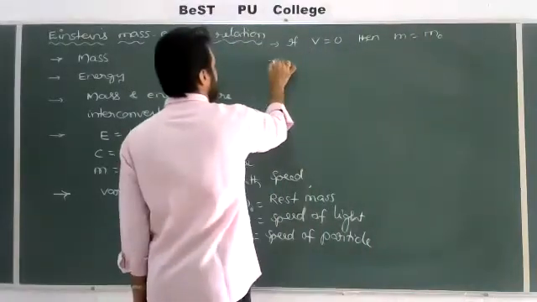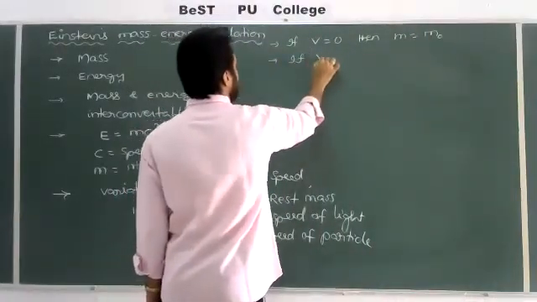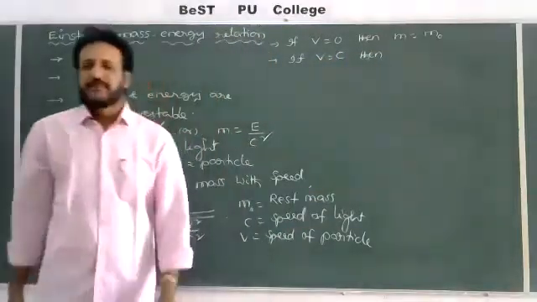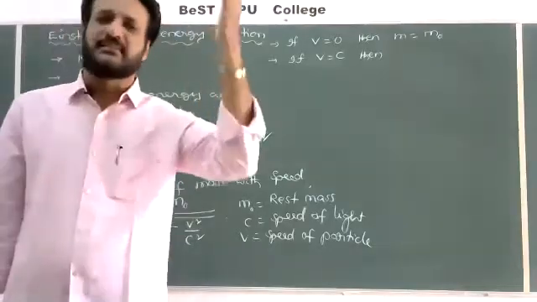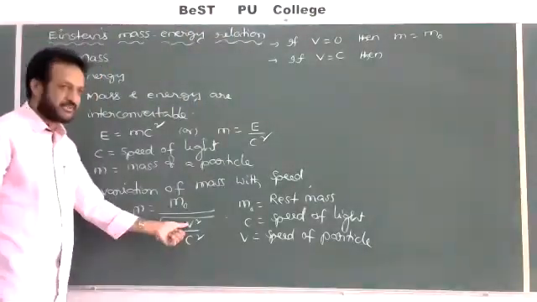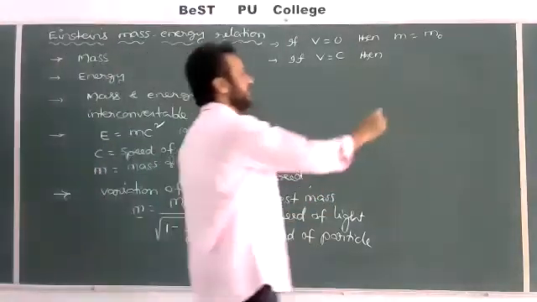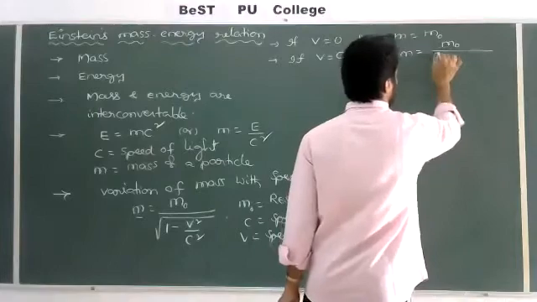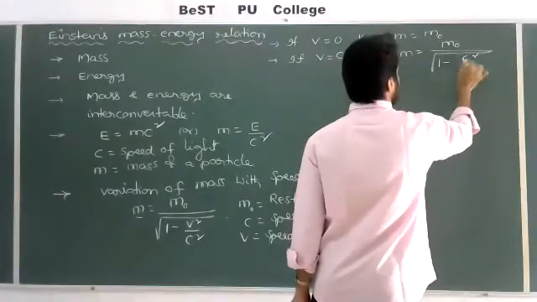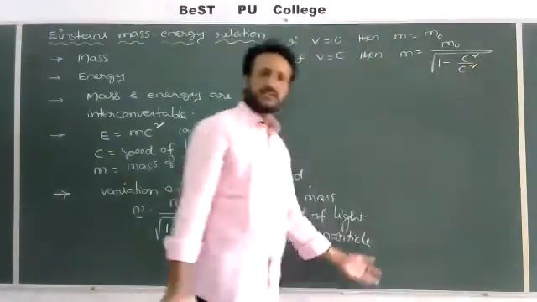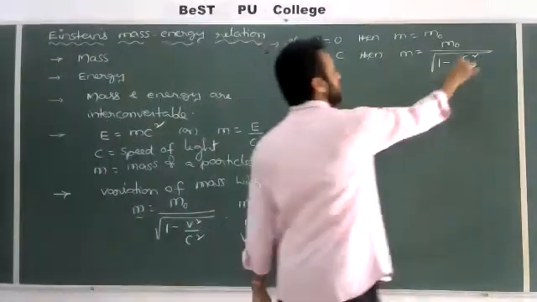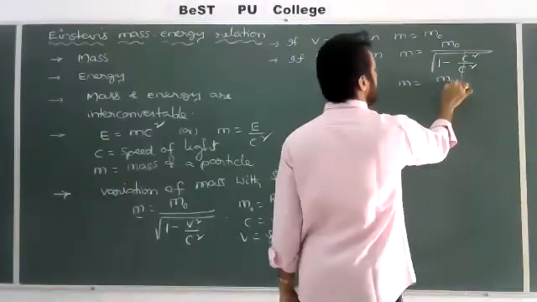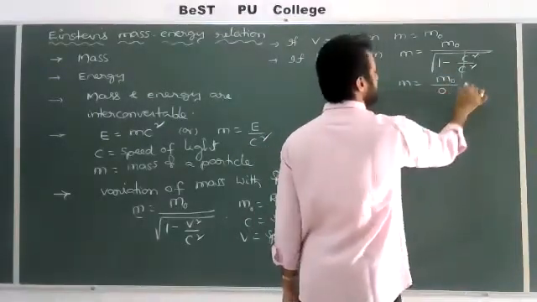For example, if the speed of the particle is equal to the speed of the light, then what is the value? Just imagine the particle is moving with a speed equal to the speed of the light, a very high value. Then here, in place of V, we should write C. Then check what we will get. M is equal to M naught by square root of 1 minus C square by C square. Because in the V place also I am writing a C, so C gets cancelled. That equals 1 minus 1 equal to 0. Therefore, M is equal to M naught by 0. Something by 0 is equal to infinity.